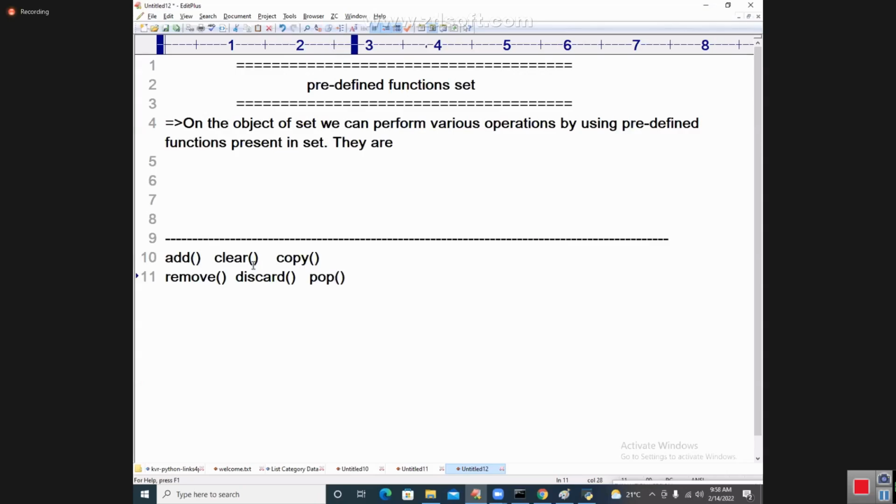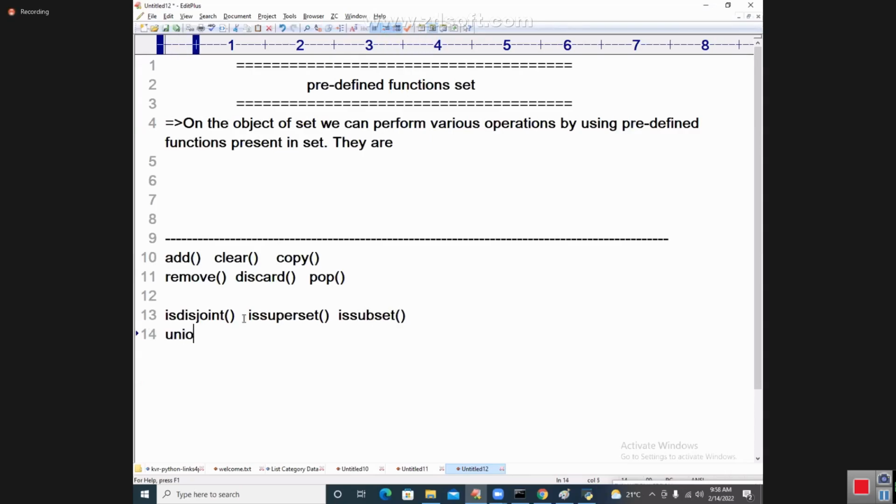Pop function. Next we are going to say some special operations we are performing. You can understand these things are very, very easy for us. Next, some pure set operations are available. Is disjoint, is superset of, is subset of.